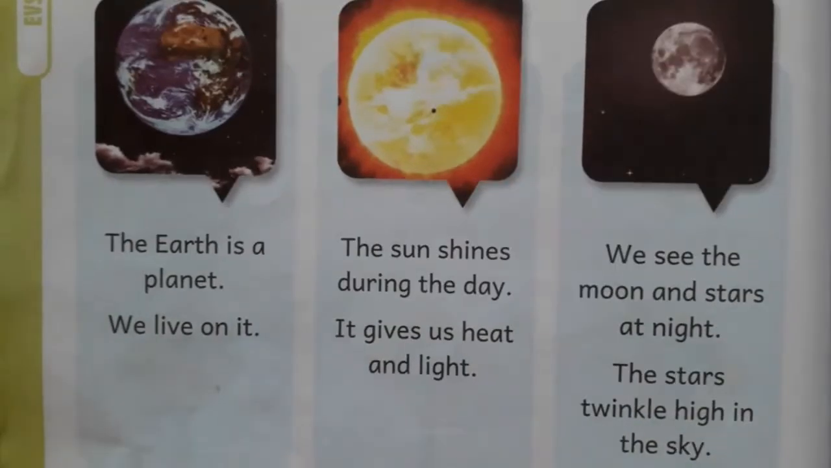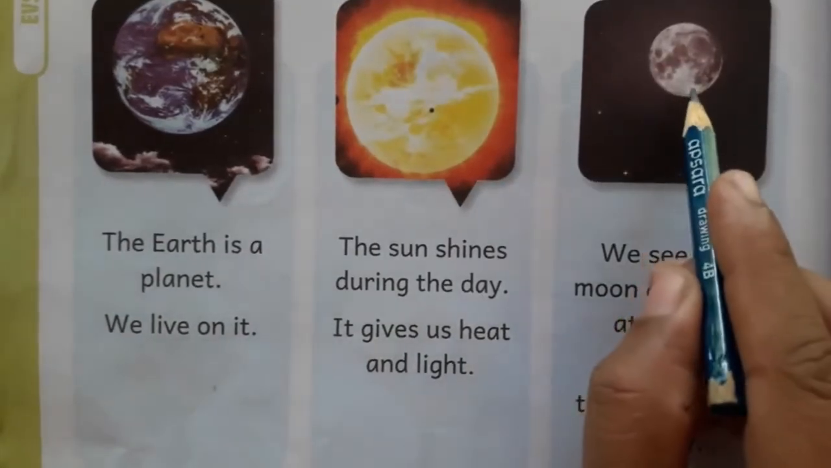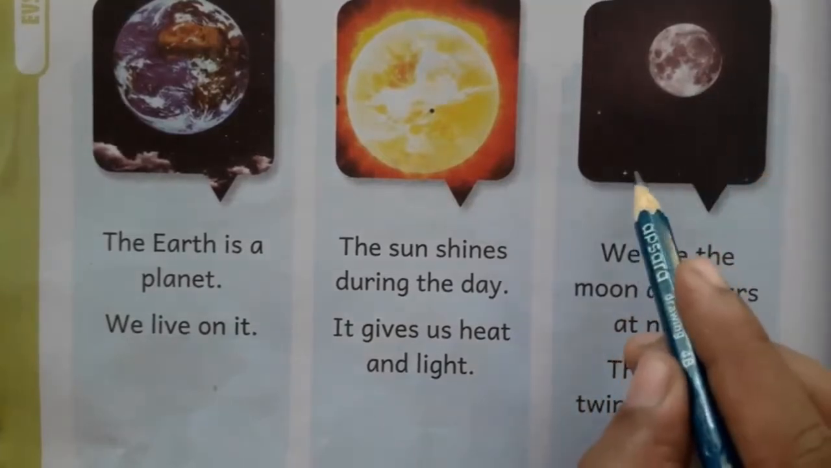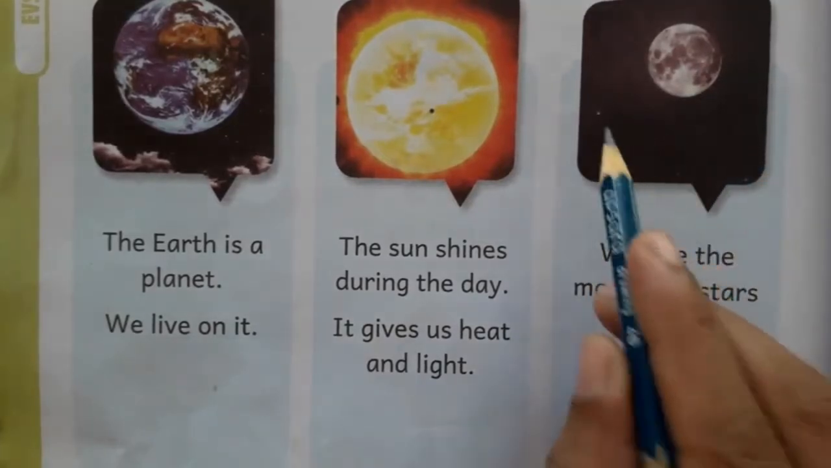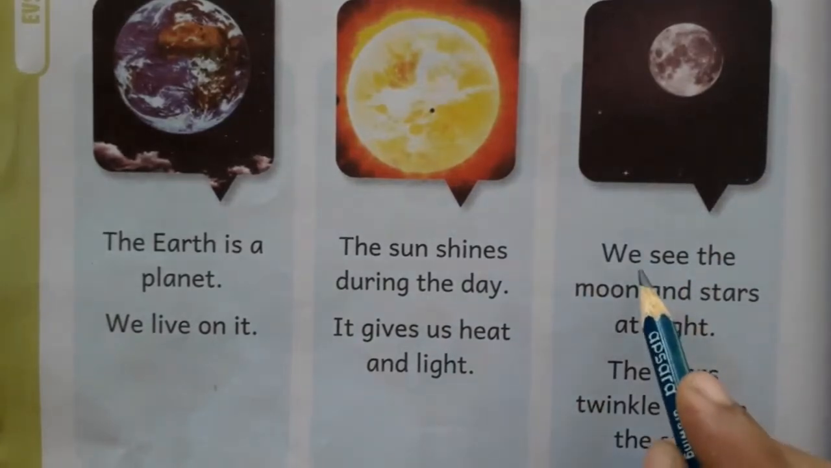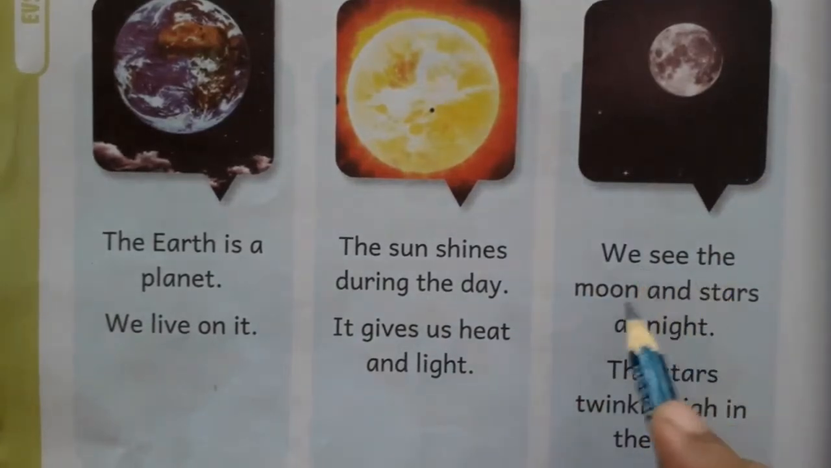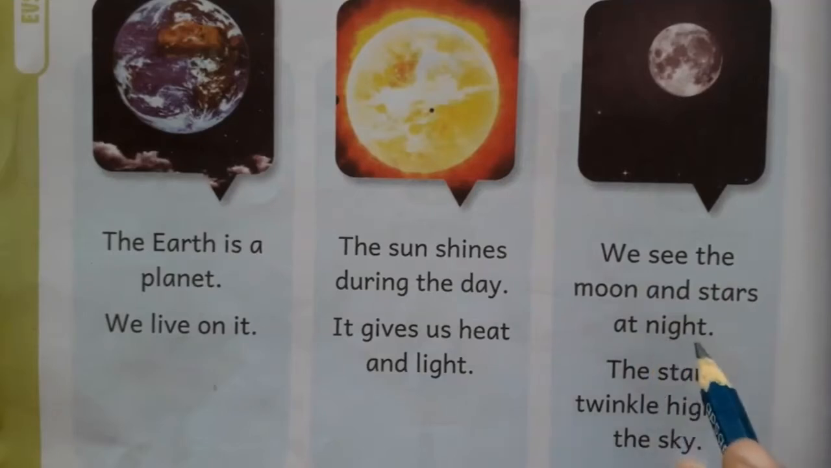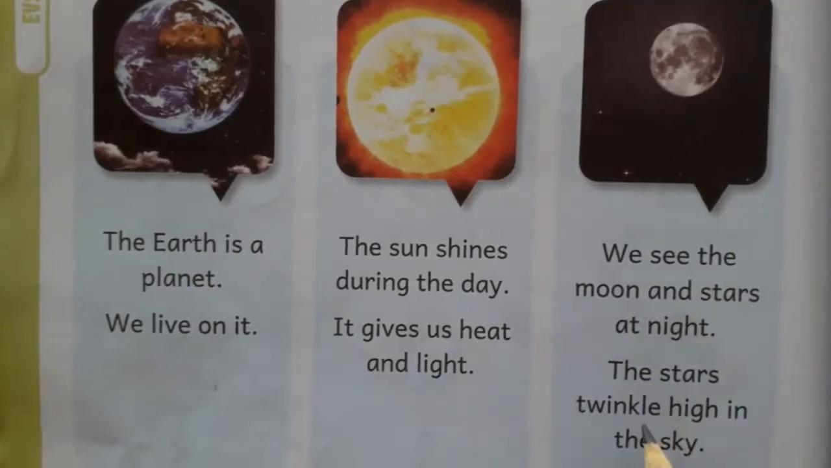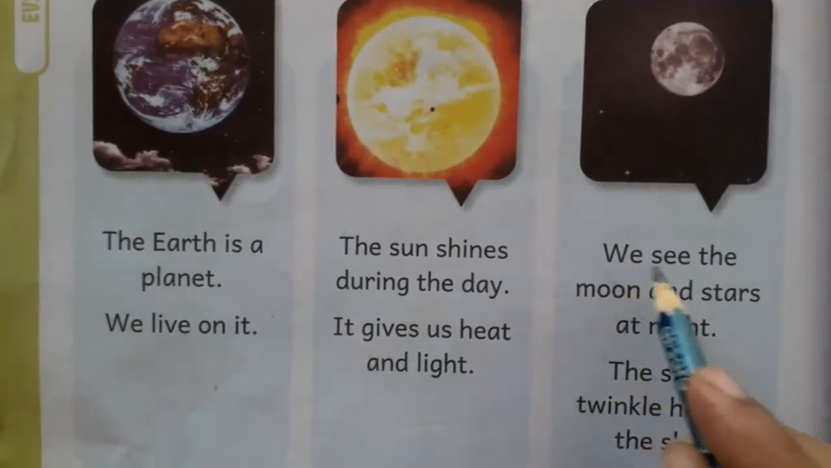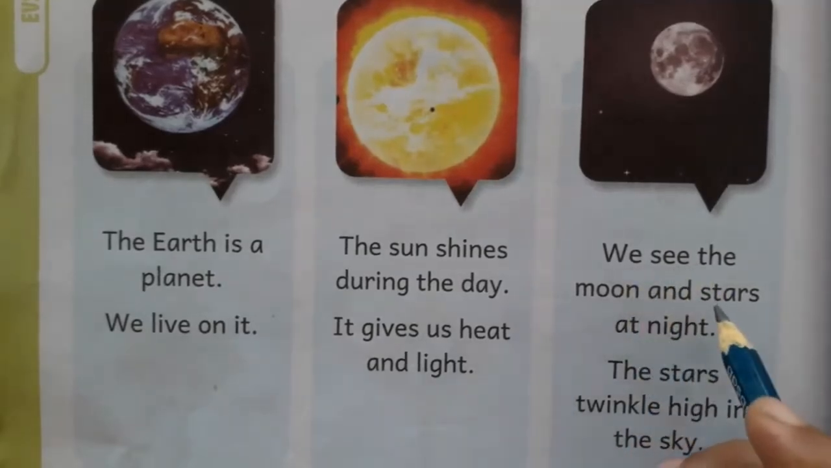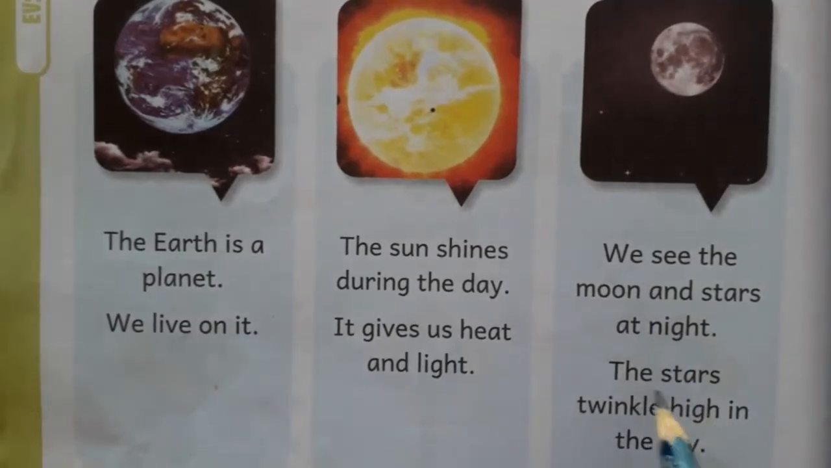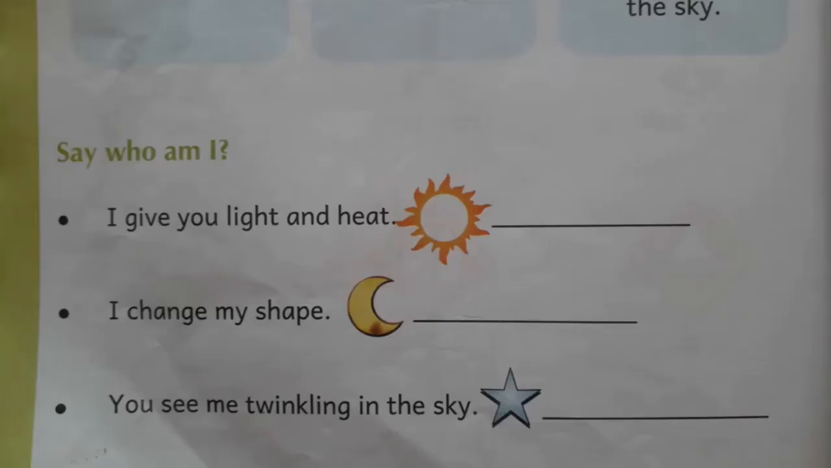Then, children, look here. This is the moon. Okay? And these are stars. Can you see here? Stars. Okay? Say everyone, we see the moon and stars at night. The stars twinkle high in the sky. Okay? Say once again, we see the moon and stars at night. The stars twinkle high in the sky. Then, on to the next one.